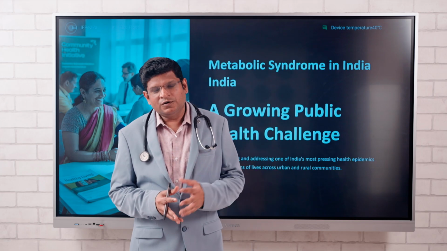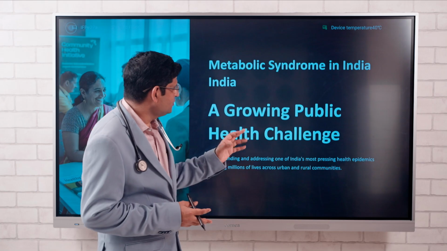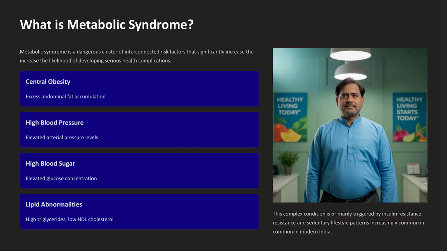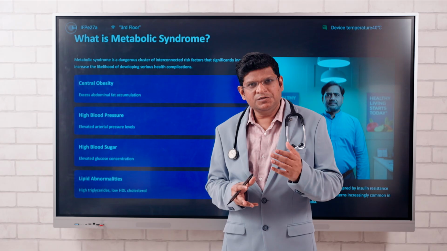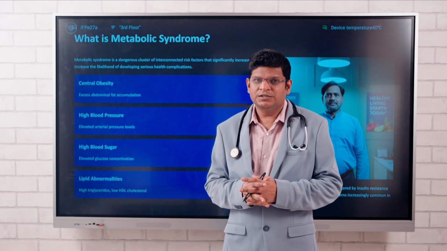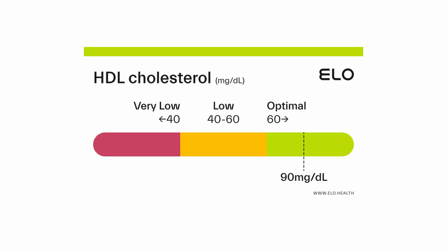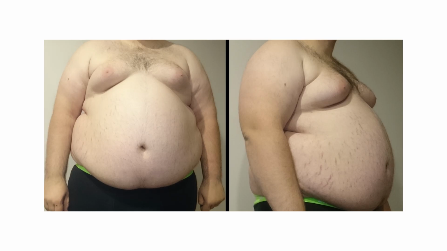Today we are going to talk about metabolic syndrome. What is metabolic syndrome? Metabolic syndrome consists of central obesity, high blood pressure, high blood sugar and lipid abnormalities. In these patients, triglyceride levels are raised and HDL cholesterol levels are low in the blood. You can see the patients of metabolic syndrome look like this, having central obesity.